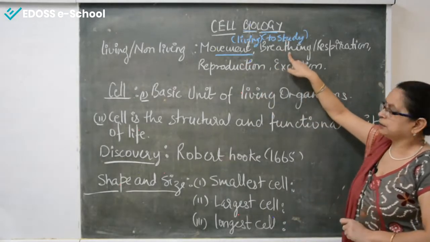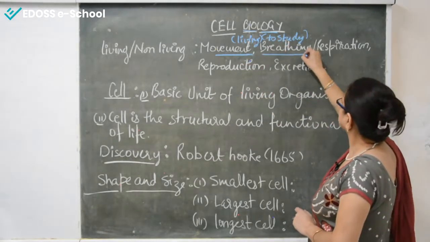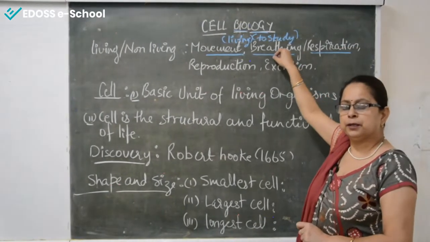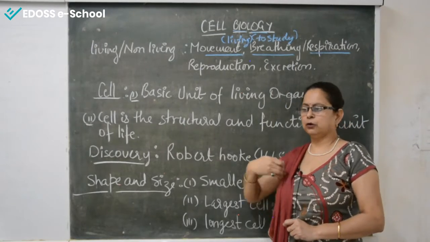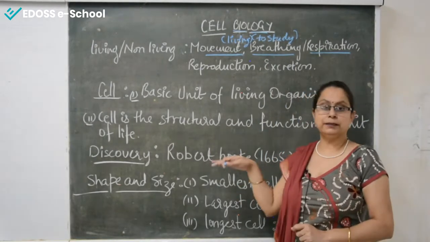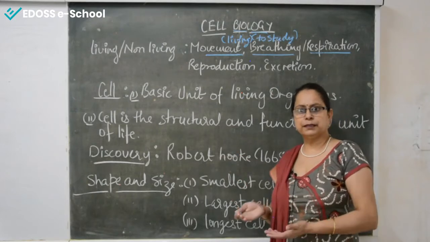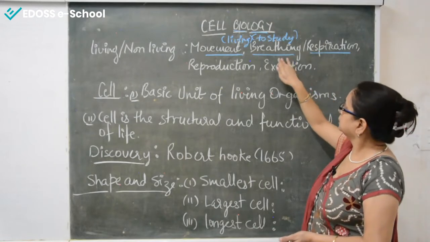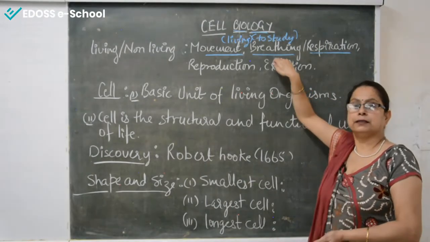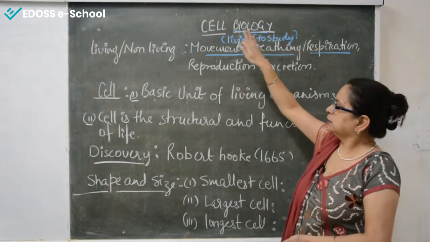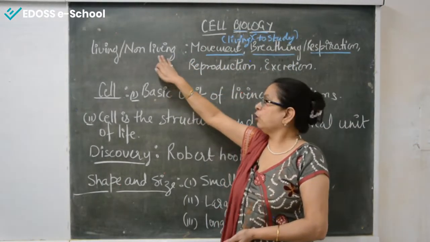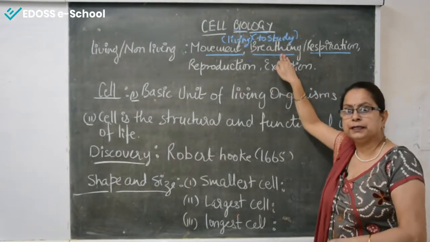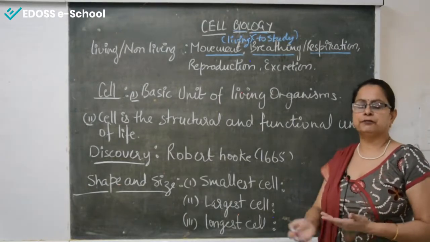Now we'll come to the second point, that is breathing or respiration. Respiration is an elaborate part of breathing. What is breathing? Breathing means intake of oxygen and outtake of carbon dioxide. That is again done by plants and animals, which come in the category of living. So breathing is a function performed by living organisms. Again, non-living things cannot breathe or respire. Respiration is a complete process that includes breathing and the transportation of oxygen to each and every cell.